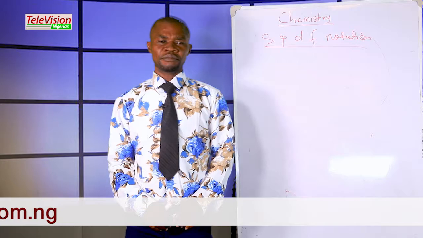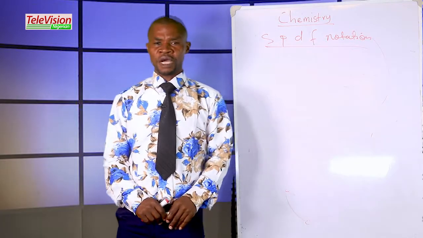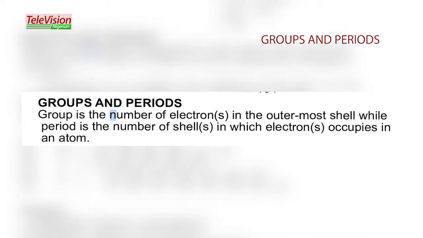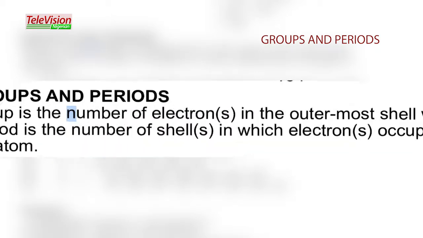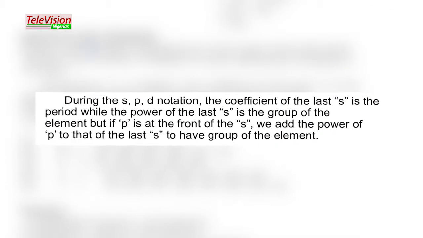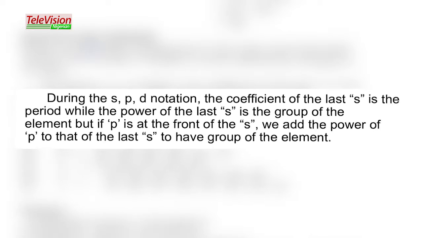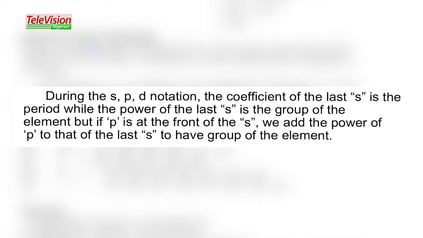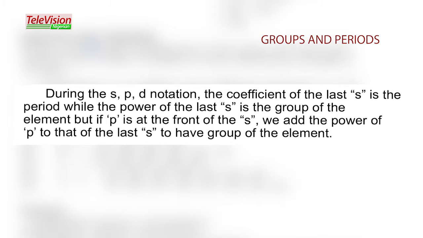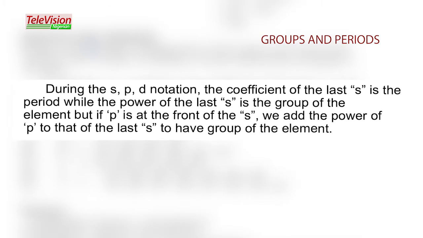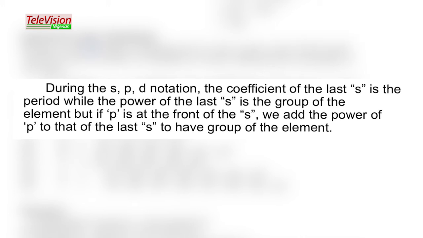Now, what is group, as we said earlier, and period? Group is the number of electrons found in the outermost shell, while period is the number of shells the electrons occupy in that element. In the SPD notation, the coefficient of the last S is the period, while the power of the last S is the group. But if P is in front of the last S, we add the power of P to that of the last S to get the group of that element.